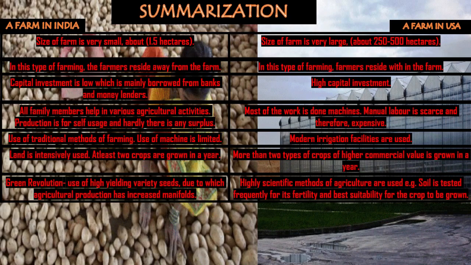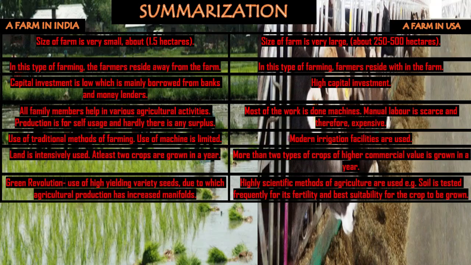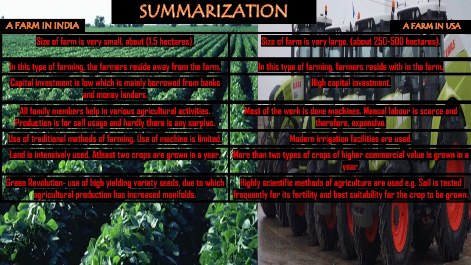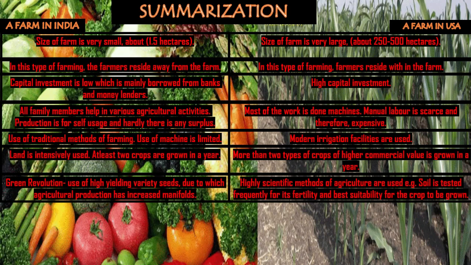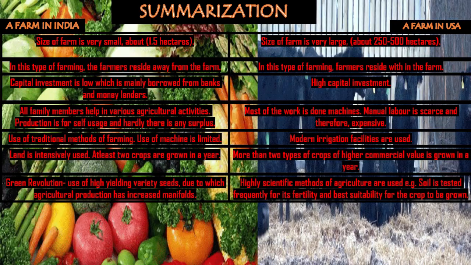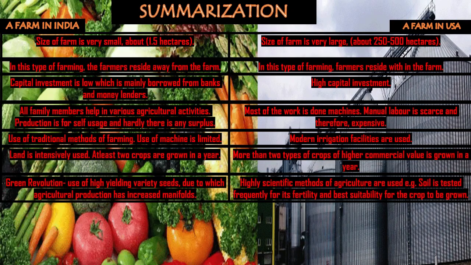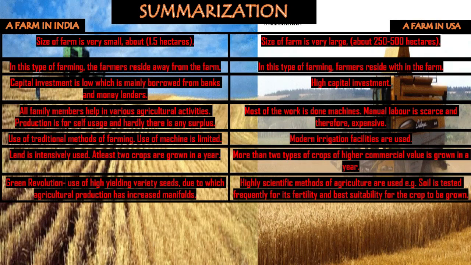But let me tell you, this is limited to only a few states, whereas in USA, all the work is done following scientific methods. Here, highly scientific methods of agriculture are used, where the soil is tested frequently for its fertility, and it is also checked whether the soil is best suited for the cultivation of a particular type of crop that can be grown in that soil.